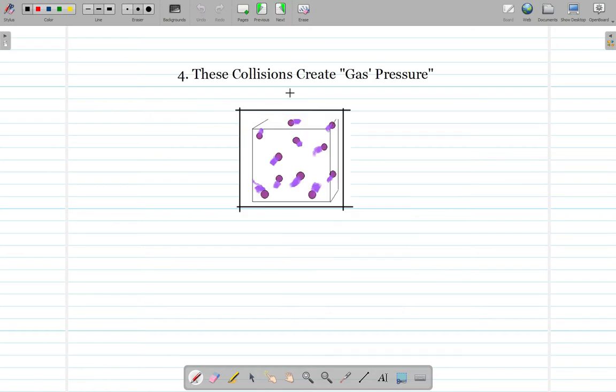Now moving on to our fourth point, all these collisions create gas pressure. As I told you before, whenever these molecules hit the walls, they put pressure on the wall of the container, and that pressure is the pressure of the gas.